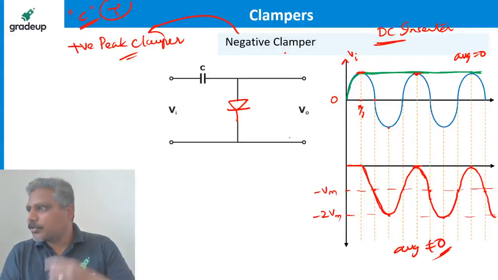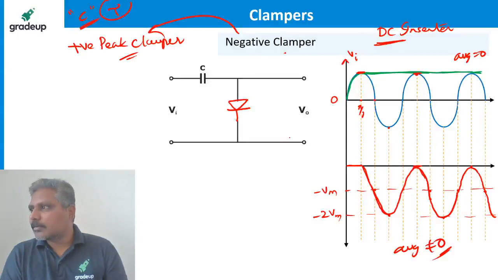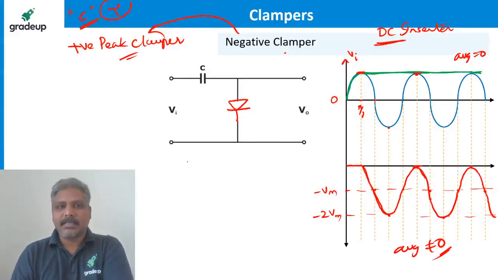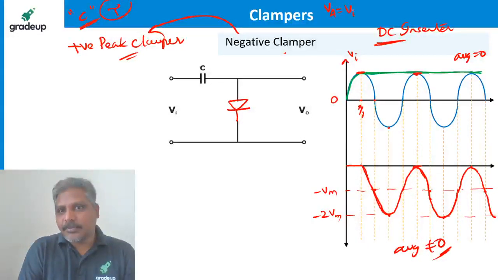Girish Reddy: Sir, from 0 to pi by 2, V naught equal to 0 equal to VA, which makes the diode reverse bias, then V naught equal to VI always. No, 0 to pi by 2 radians, Girish. Initially, the capacitor, don't forget this point. VA is equal to VI minus VC. But initially, the capacitor voltage is 0, right? So VA is equal to VI.